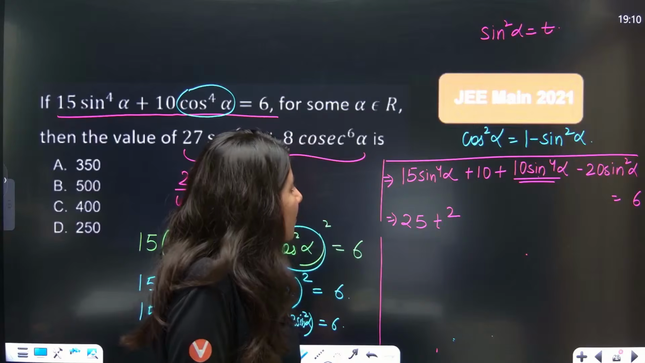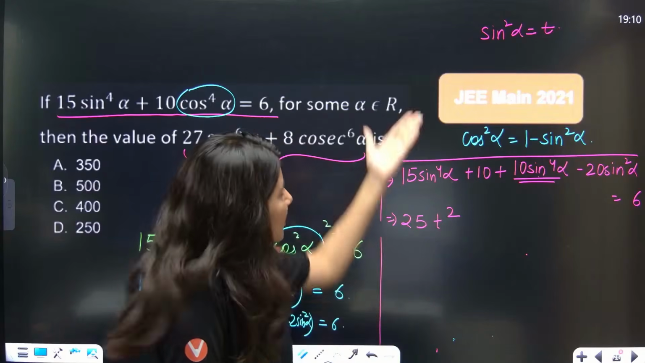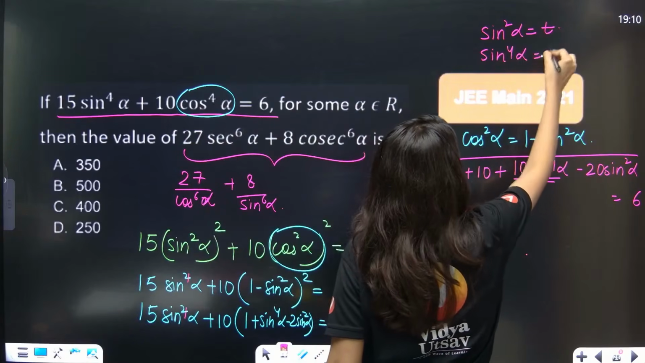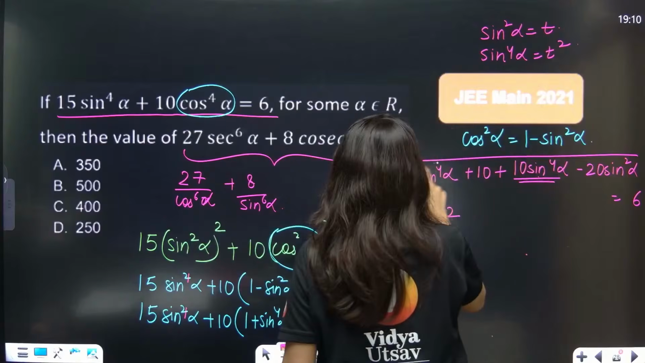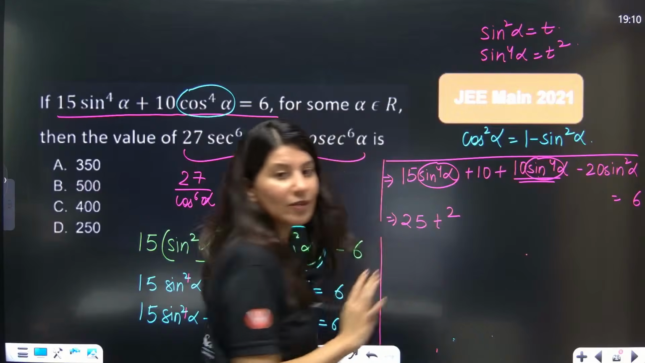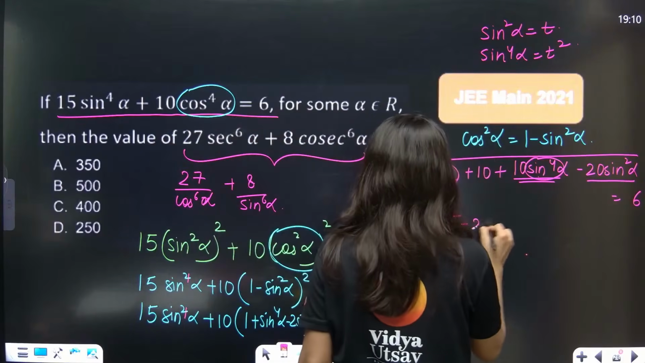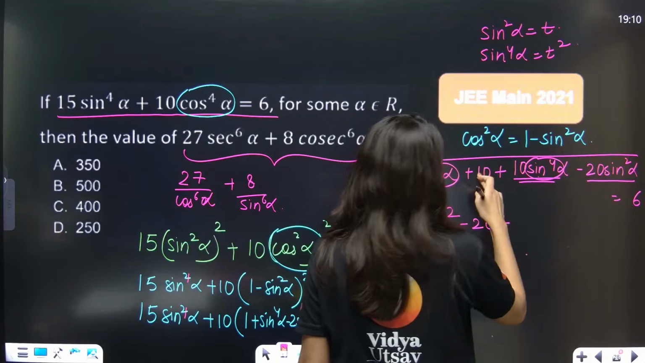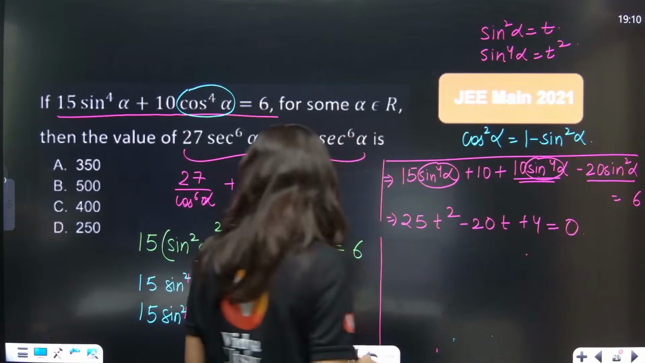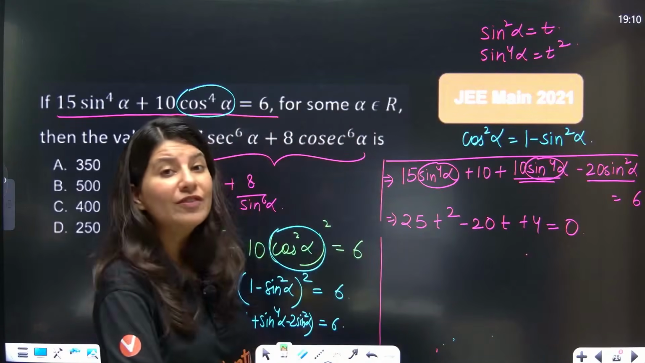Understanding my point? Sine power 4 is what? Sine square whole square. Now sine square is t, so if you square both sides, what will you get? Sine power 4 alpha is equal to t square. So this is your t square. 15t square plus 10t square will be 25t square. Correct? Now this is minus 20t, and over here 10, so plus 4 is equal to 0. Can you see? A basic quadratic equation in terms of t is getting formed.